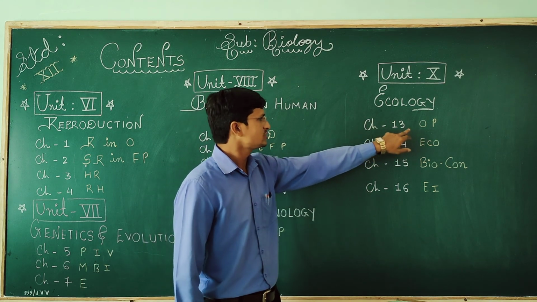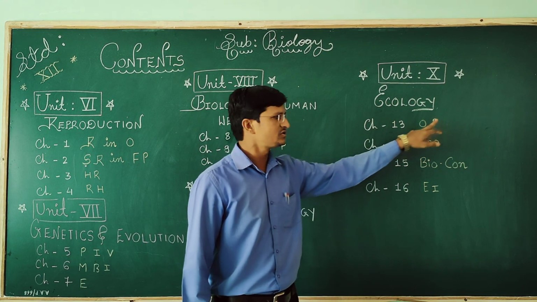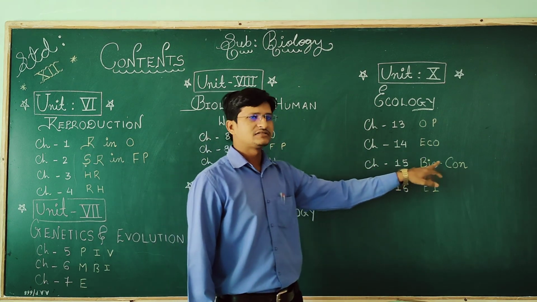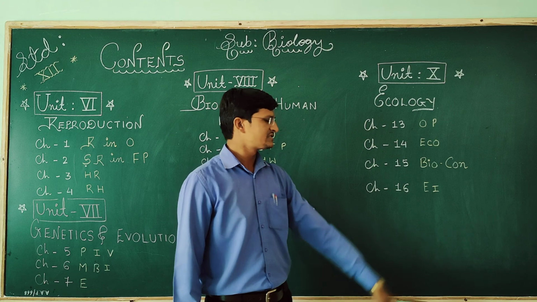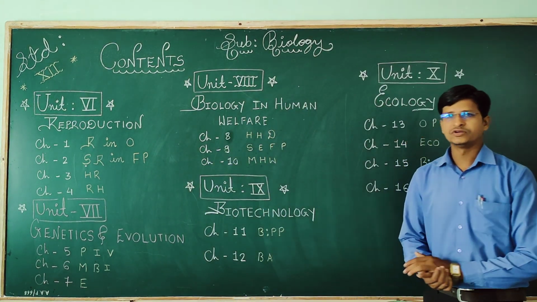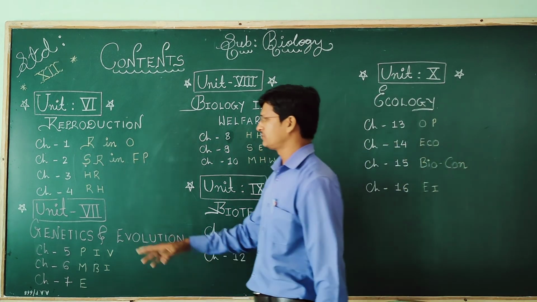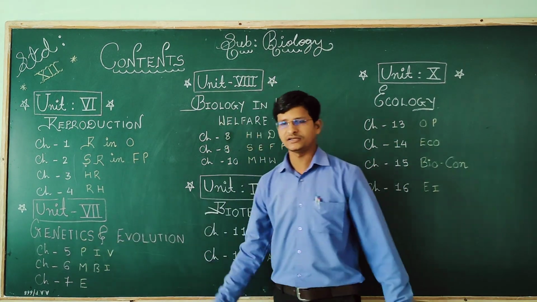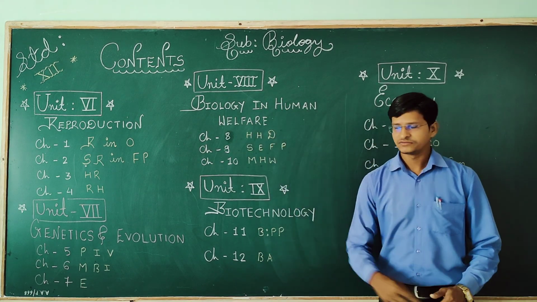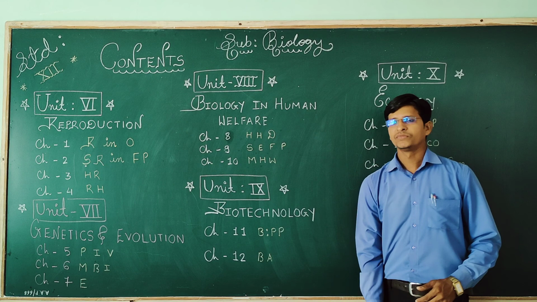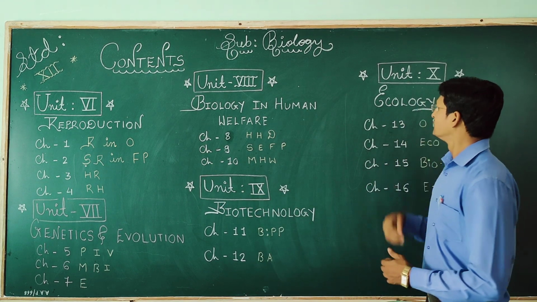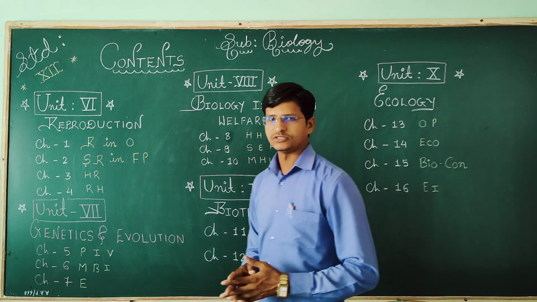So chapter number 13 is what? Organisms and populations. 14 is ecosystem. 15 is biodiversity and conservation. And 16 is environmental issues. So these are the 5 units. Unit number 6 is reproduction. Unit number 7 is genetics and evolution. Unit number 8 is biology in human welfare. Unit number 9, biotechnology, and unit number 10 is ecology.